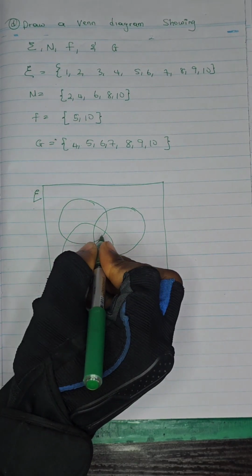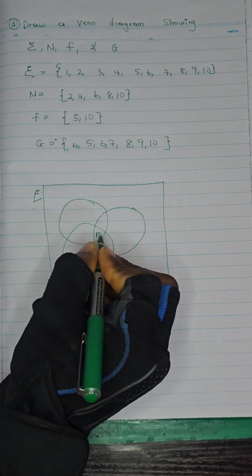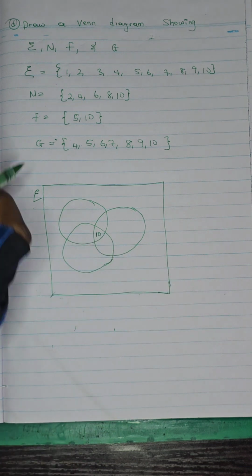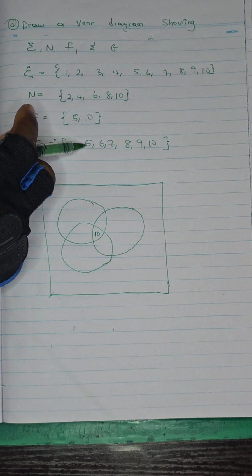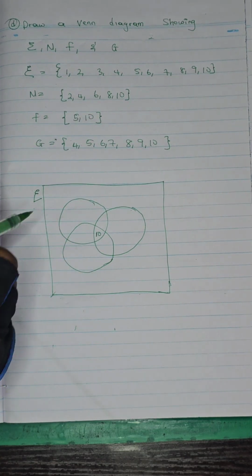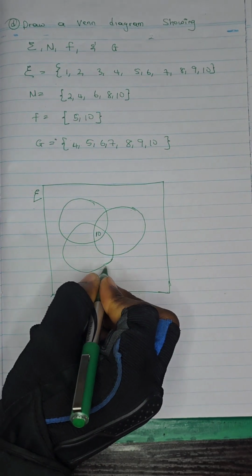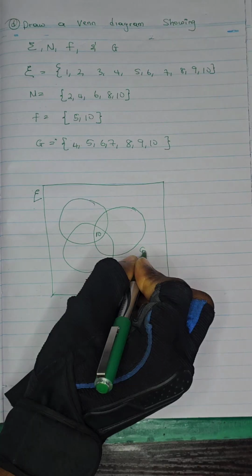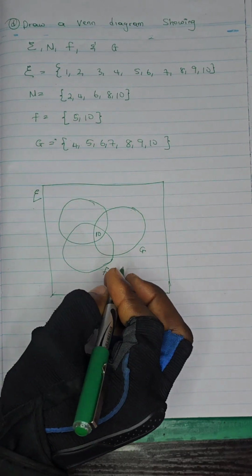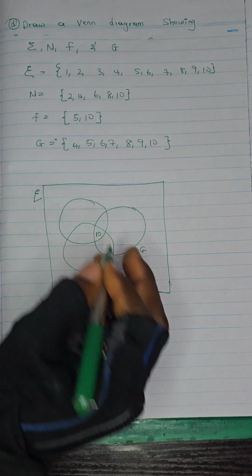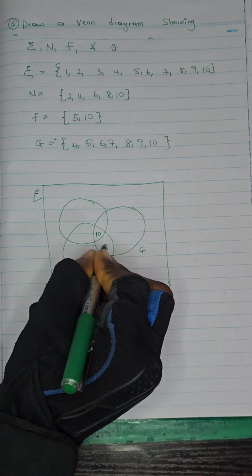They have 10 in common. So just put 10 here. F and G have 5 in common and also 10 in common, although the 10 has been taken care of here. So let me call this F and call this G. What F and G have in common is 5. So I'll put 5 here.